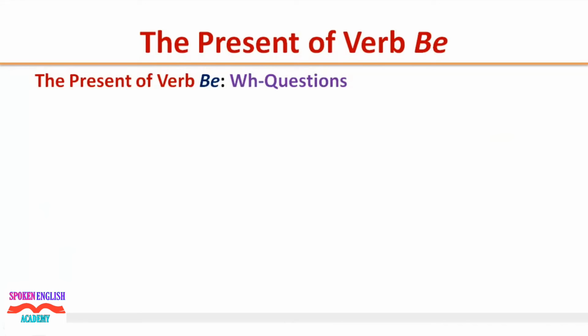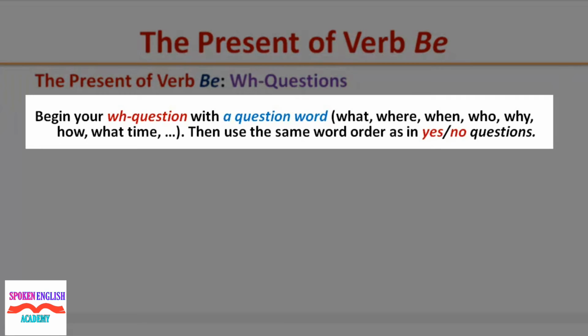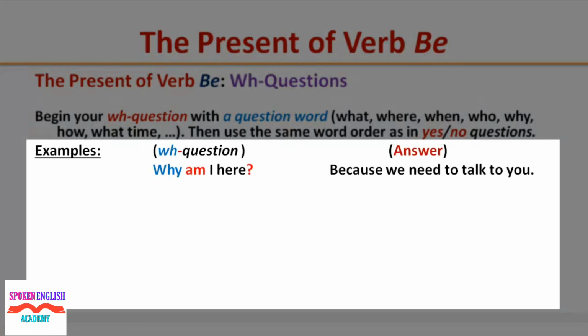The present of verb be, WH questions. Begin your WH question with a question word like what, where, when, who, why, how, what time, etc. Then use the same word order as in yes-no questions. Example: why am I here? Answer: because we need to talk to you.